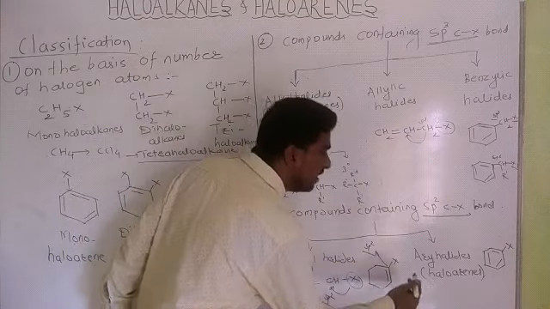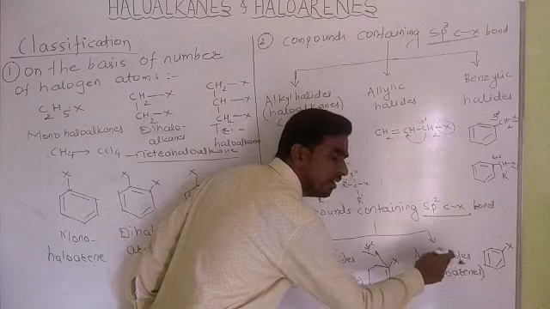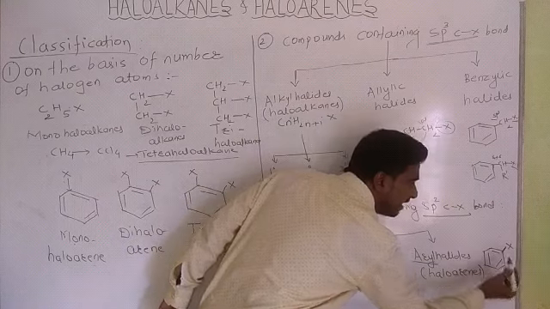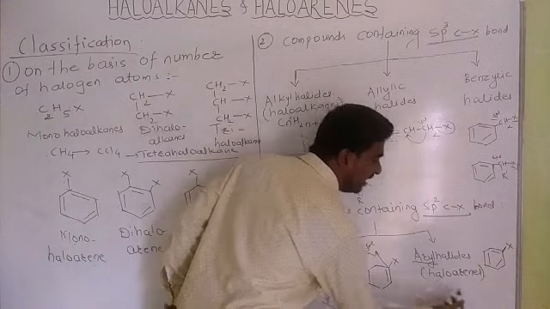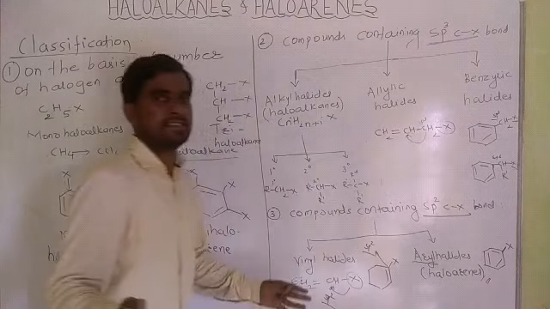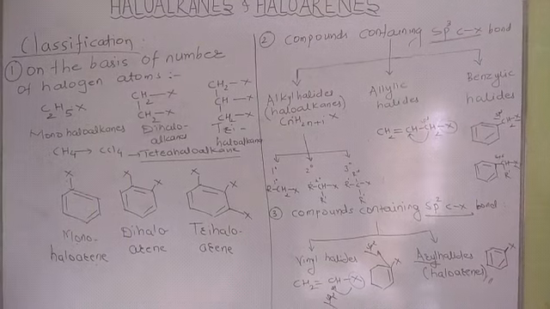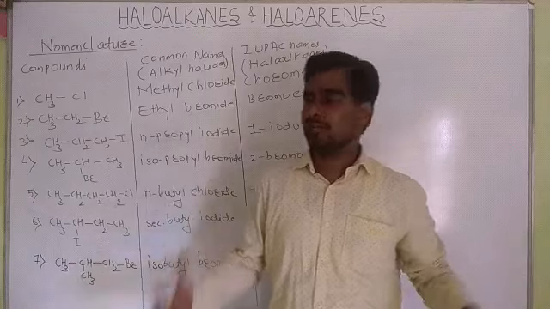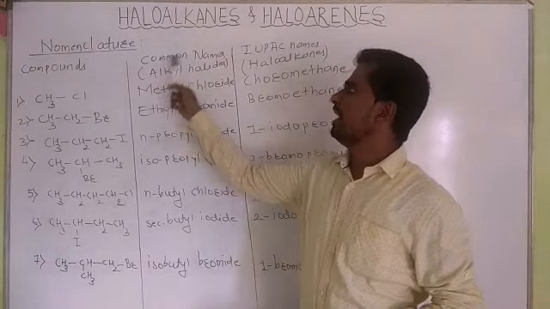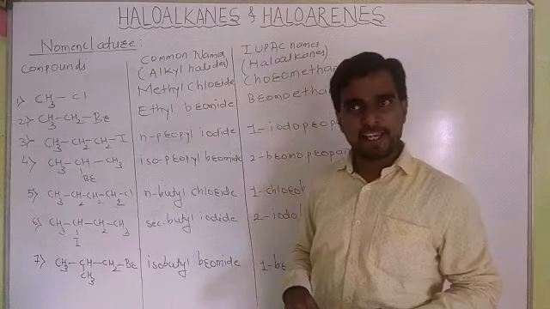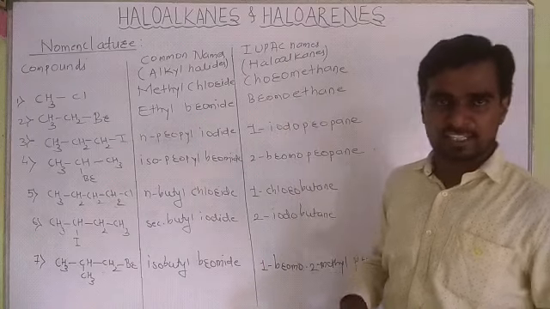On the other hand, in aryl halides, the halogen atom is directly attached to a benzene ring or aromatic ring. These aryl halides are also called aryls. Nomenclature. We use two types of nomenclature: common names, which are limited to India, and the IUPAC names, which are used at the international level.